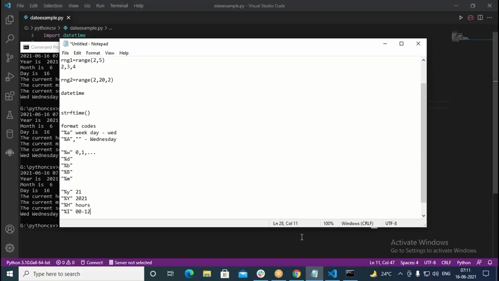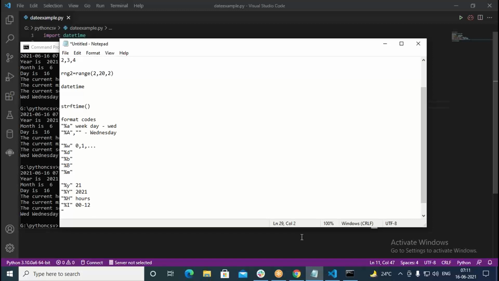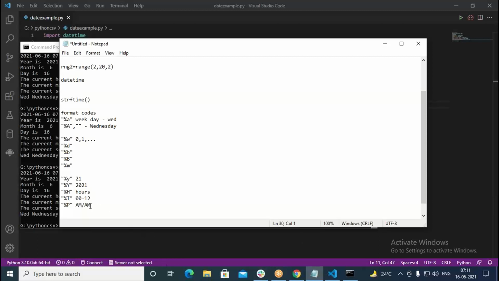Like this it can give. And we have %p also. %p can give you the AM, PM notation: anti-meridian, post-meridian. So we get AM as well as PM in that.